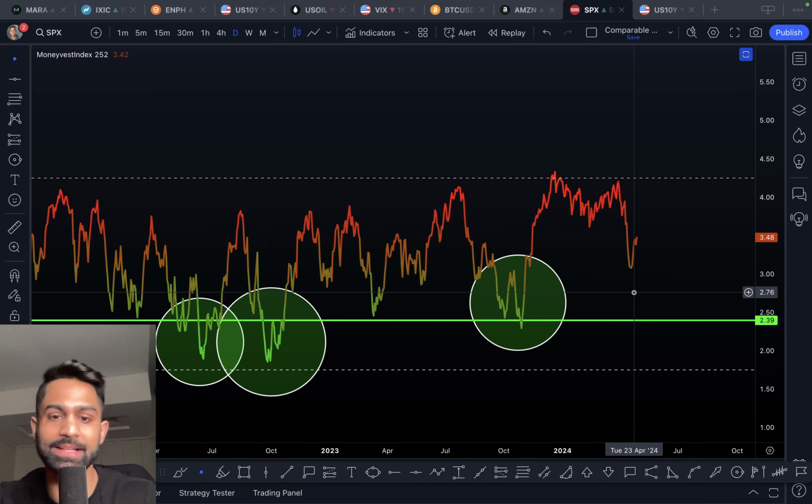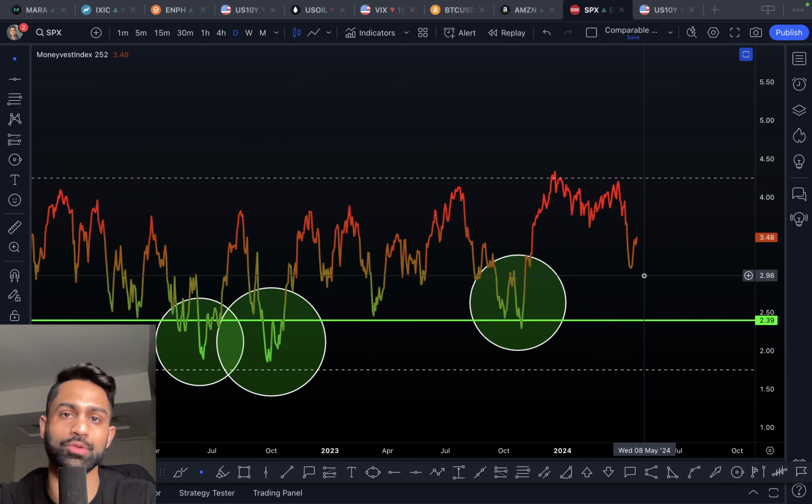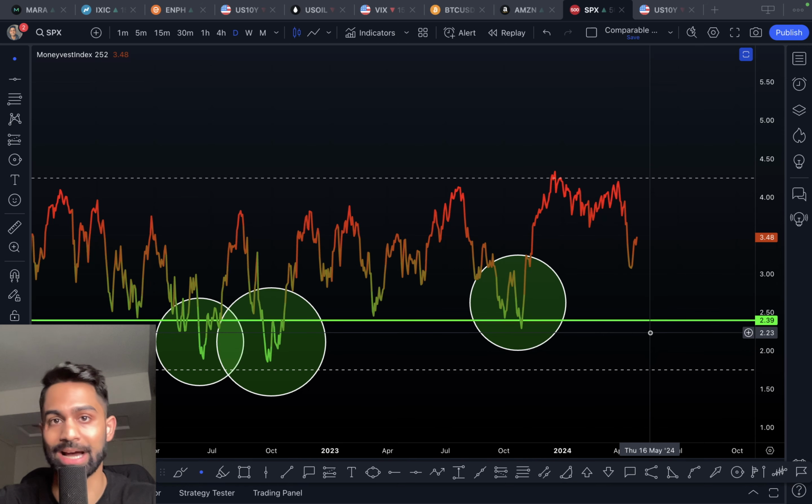That doesn't necessarily mean that I can't start selling or that I'm not doing anything. No, I can still sell options. I can still hold on to what I have and continue to take advantage of this rally and those gains. But really, when it comes down to buying more aggressively and being very aggressive in dollar cost averaging and buying, that's going to be 2.4 or lower. And this index helps us do that. It helps guide our decision making in that process.